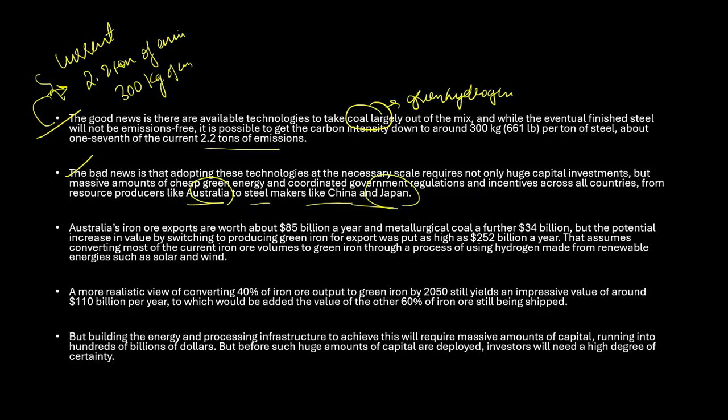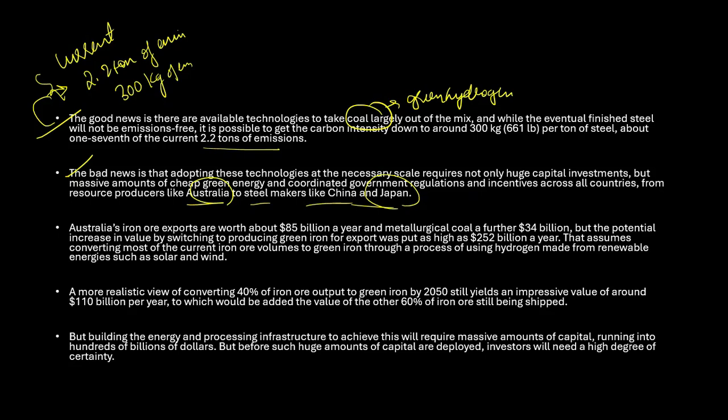Right. Now, apart from this, we'll see Australia's iron ore exports are worth about $85 billion per year, and metallurgical coal is a further $34 billion. But the potential increase in value by switching to production of green iron for export has been put as high as $252 billion a year. This assumes converting most of the current iron ore volume to green iron through this process of using hydrogen made from renewable energy such as solar and wind.